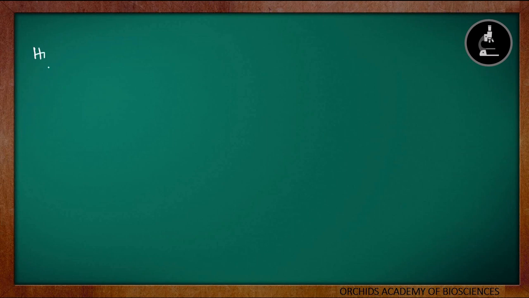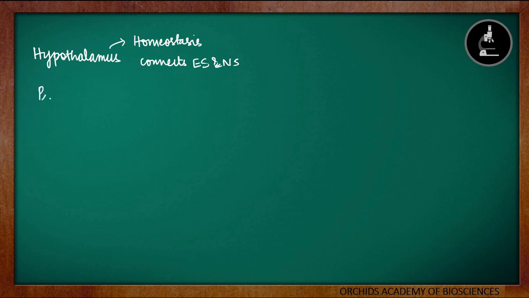We started with the first gland, hypothalamus, which is present in our brain, and we know its function now. Hypothalamus is responsible for homeostasis, and it is a link between the endocrine system and nervous system. Next, we studied about pituitary gland, and pituitary gland is responsible for production of growth hormone, and its over and lesser production can cause problems. That also we have discussed. And growth hormone is responsible for growth and development of the body.